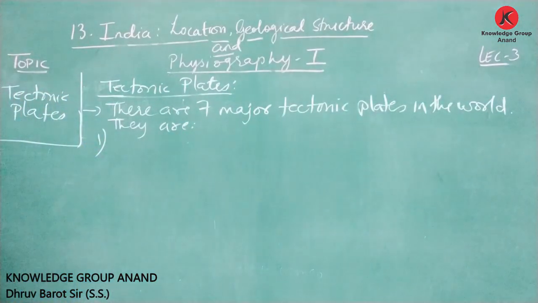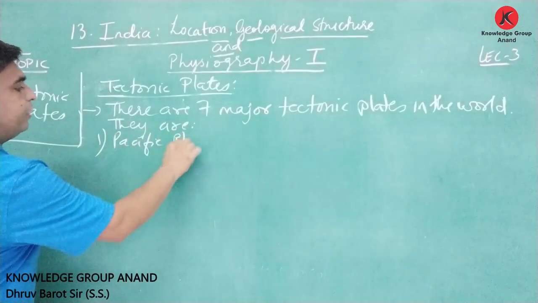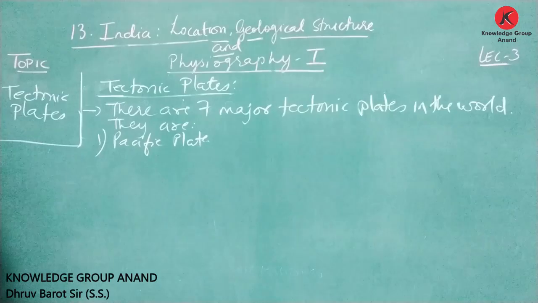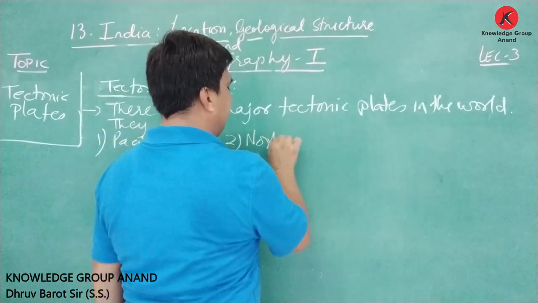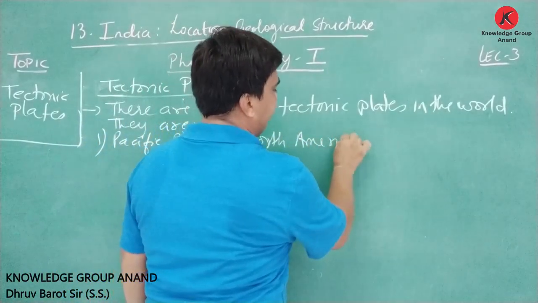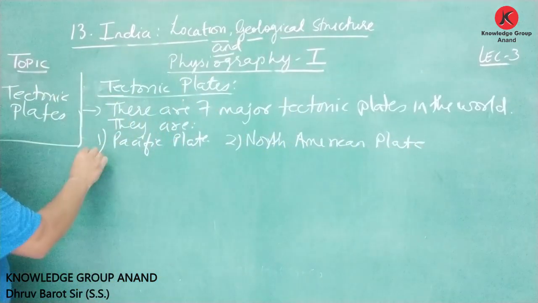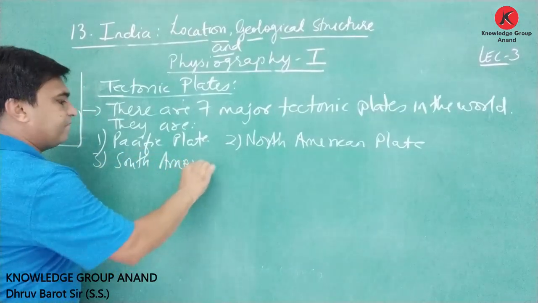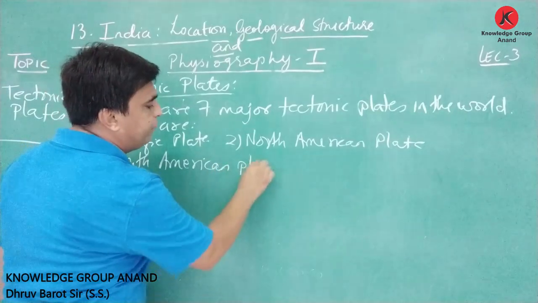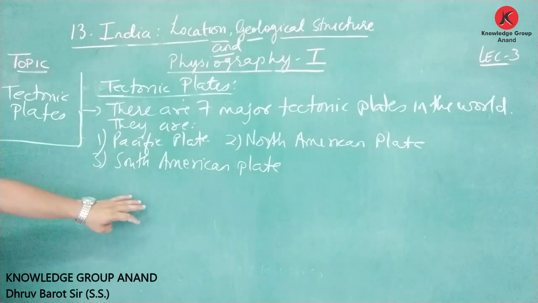The first one is the Pacific plate. Second is the North American plate. Third one is the South American plate.